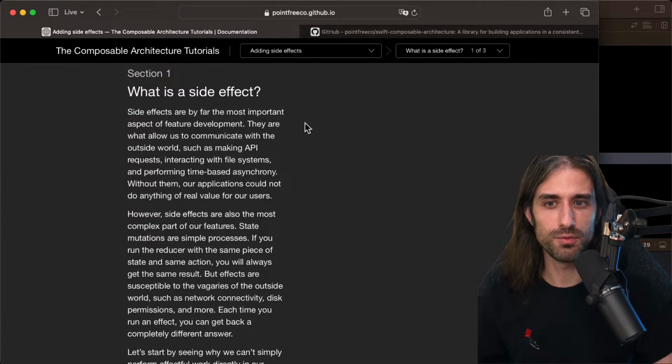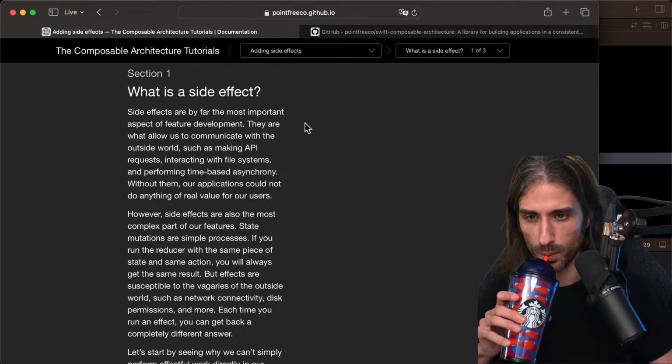Side effects are by far the most important aspect of feature development. They are what allow us to communicate with the outside world, such as making API requests, interacting with file systems, and performing time-based asynchrony. Without them, our applications could not do anything of real value to our users.